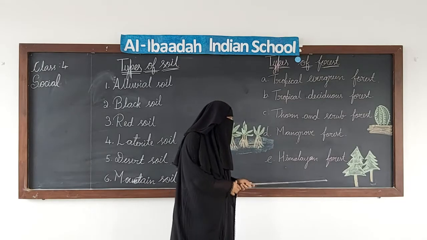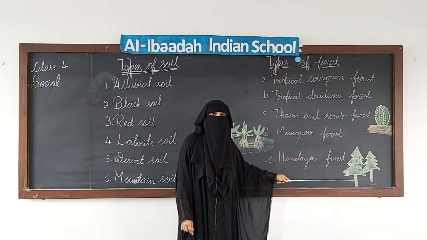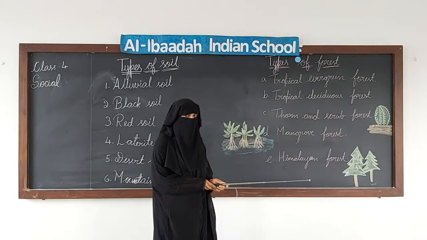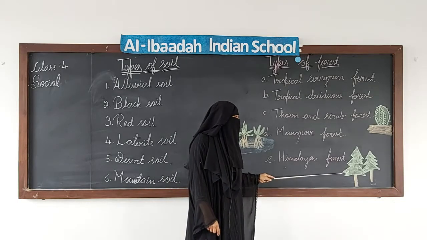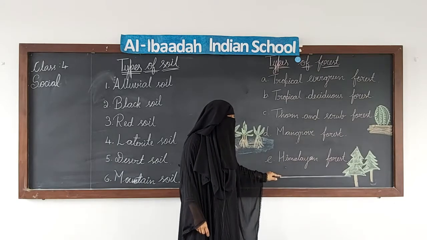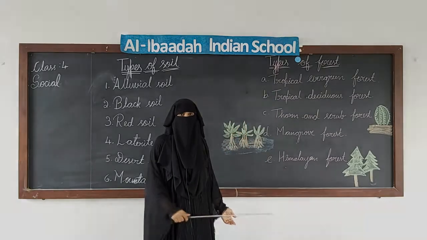Okay, now last we have the Himalayan forest. In Himalayan forest we have coniferous trees. These trees have needle like leaves, because the region is very cold, right? Cold and windy, so the plants have this type of structure and they are very much like a Christmas tree. Okay.